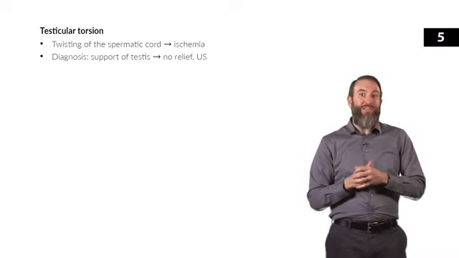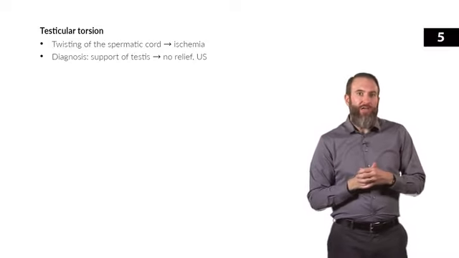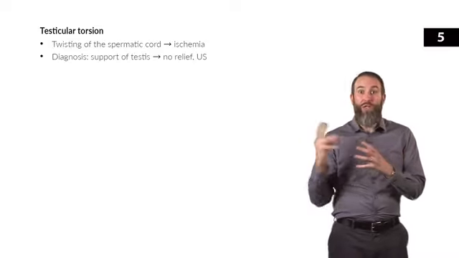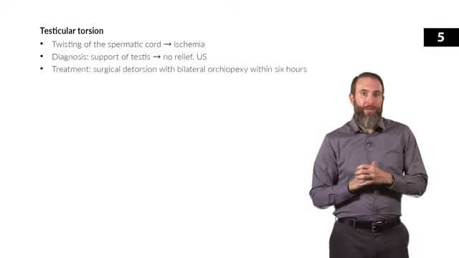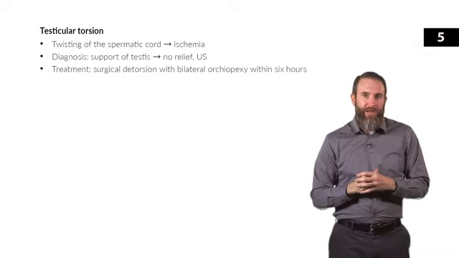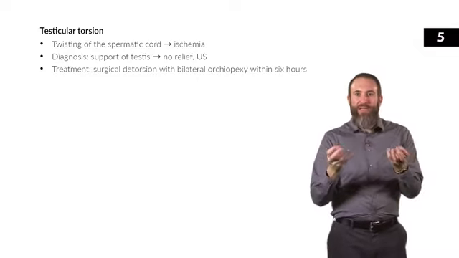The cremasteric reflex is usually absent in testicular torsion, and ultimately, you need to get an ultrasound to look for blood flow into that testicle. Now, for treatment, rarely you can manually untwist the testes. The action is almost like opening a book. You're rotating in an outward fashion.